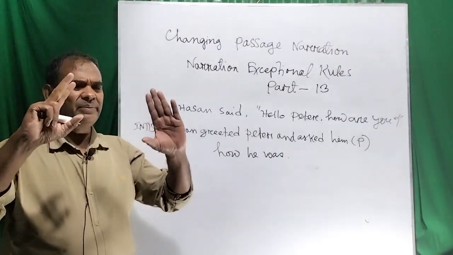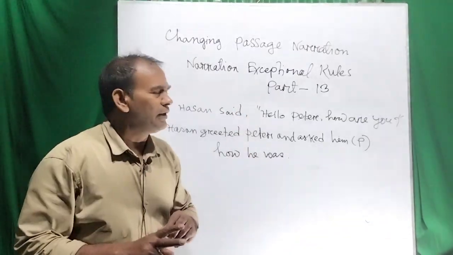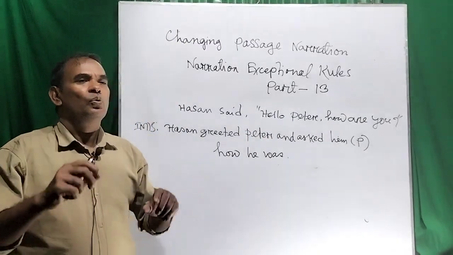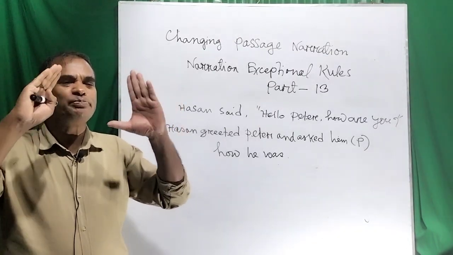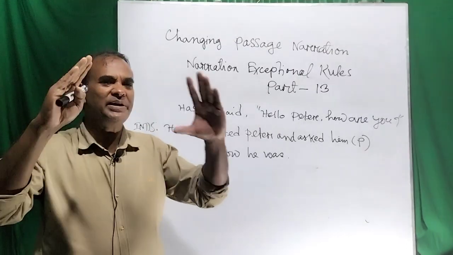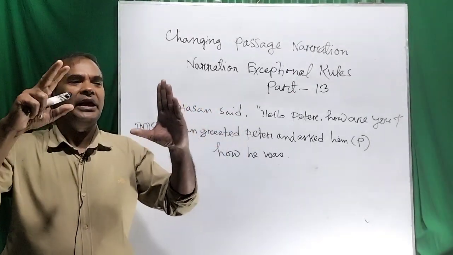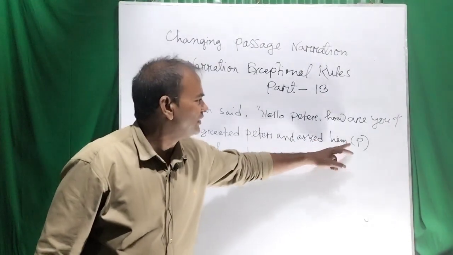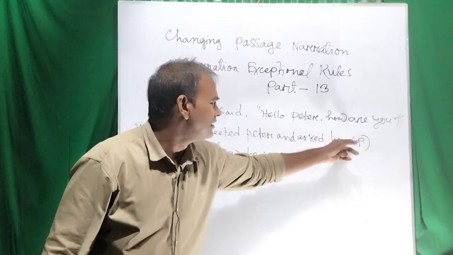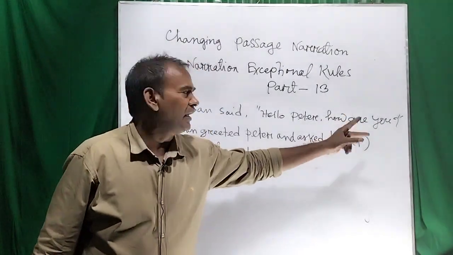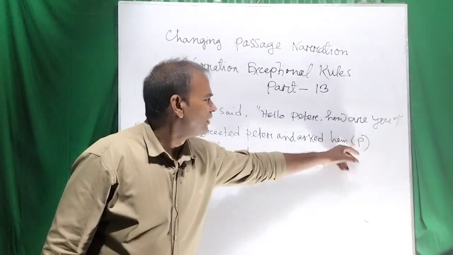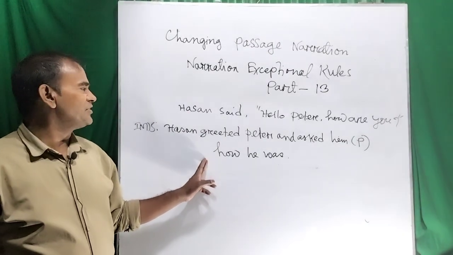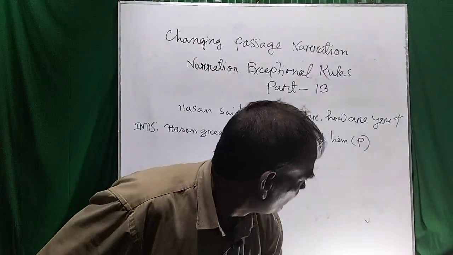There is a very important rule: when we are changing direct speech into indirect speech, we have to use the pronoun very specifically, so my reader or my examiner can understand it well. So asked him, this him refers to Peter. You can set P in the bracket after him, and how he was. This is the change. So thank you, dear students.